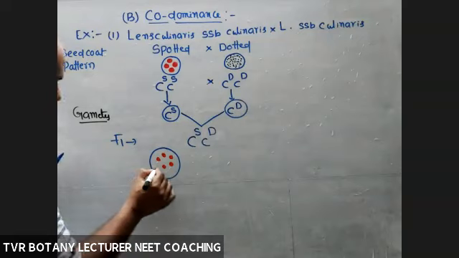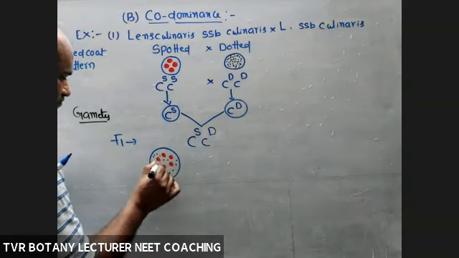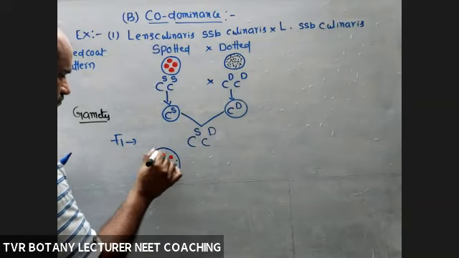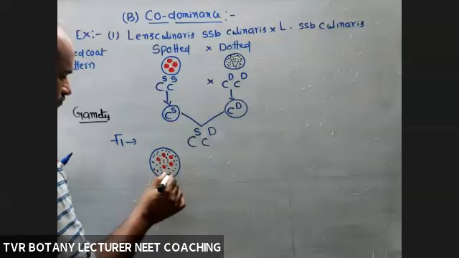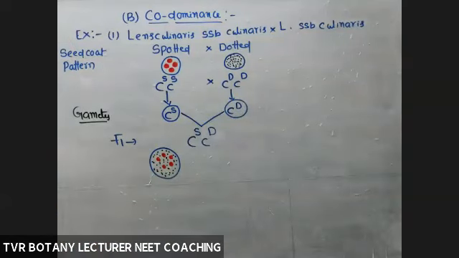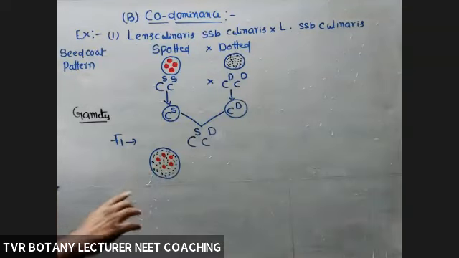And dots, many. Are both the traits clearly visible or not? Spots visible, dots visible. So F1 has a combination of both spots and dots separately.